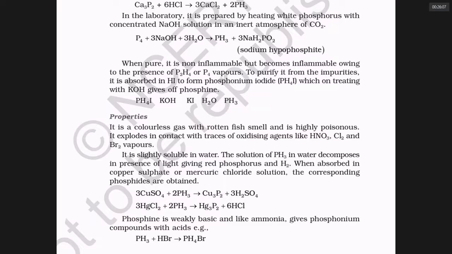When you pass it through HI, PH3 becomes PH4I. And now you take out that PH4I and add NaOH or KOH. Immediately you get pure PH3.